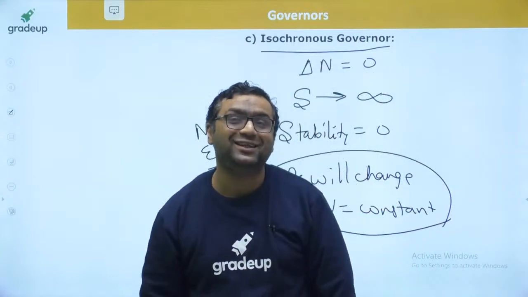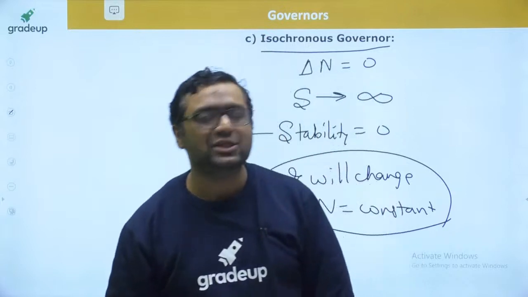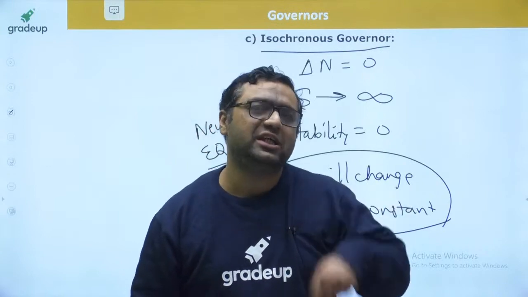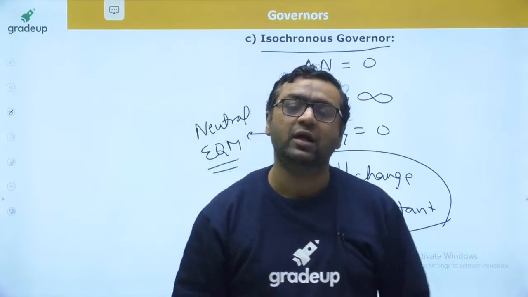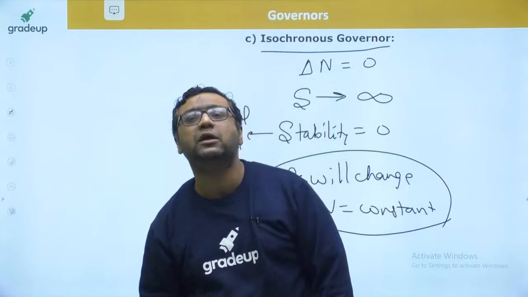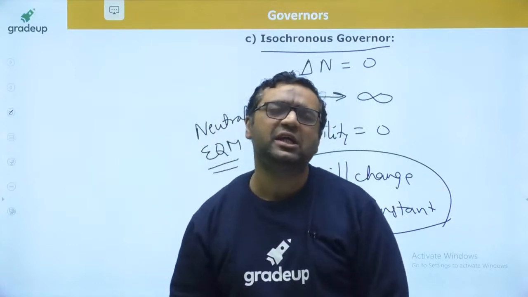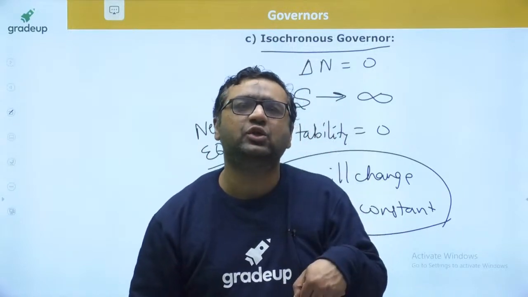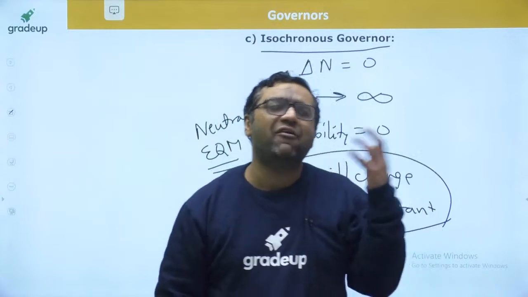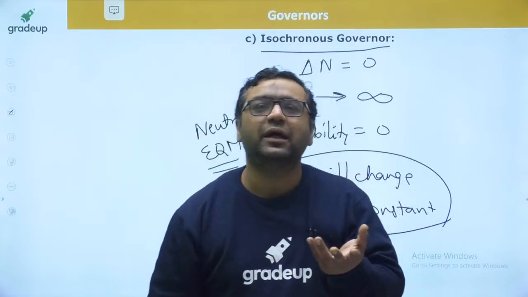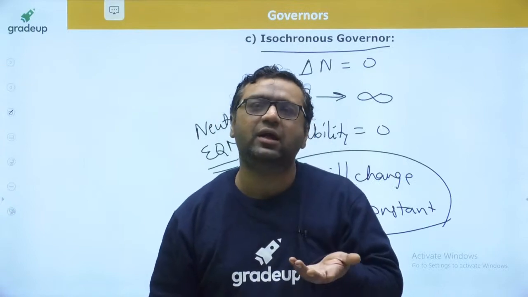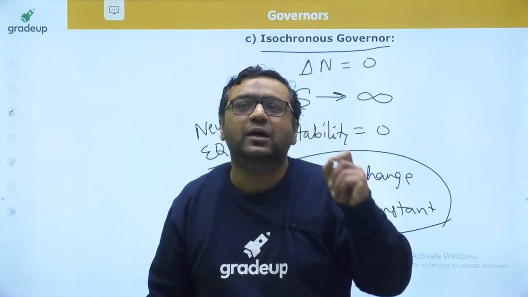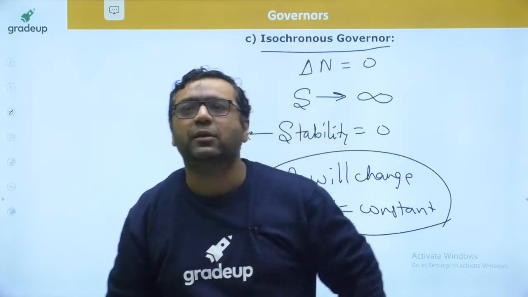This is a very complicated situation. We cannot make an isochronous governor, because friction is always present, and as long as friction is present, nobody can make an isochronous governor. Once the friction is not there, then it is possible to make an isochronous governor, but friction can never be zero, you know that fact. So basically, what an isochronous governor is doing is everything in zero time. Means in an isochronous governor, for the change to happen, the governor is acting in zero time. That's why this governor is not possible.